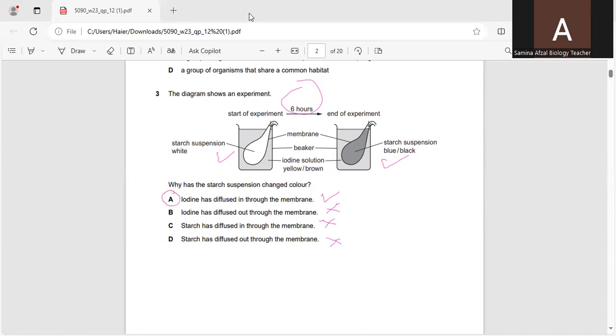All other options are not correct because here you can see iodine was in the beaker and it entered into the membrane, and then the color of the starch suspension which was present in the membrane turned blue black. It shows that starch is present in the membrane, so it shows the positive result for starch. Next question, question number 4. I would like to move towards question number 4.